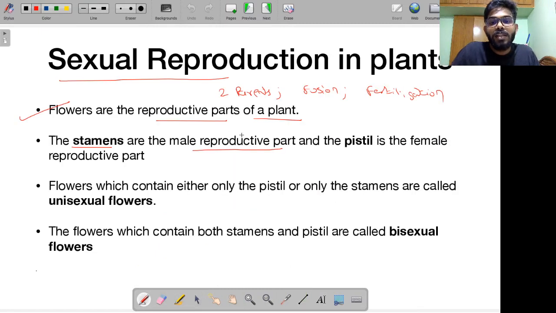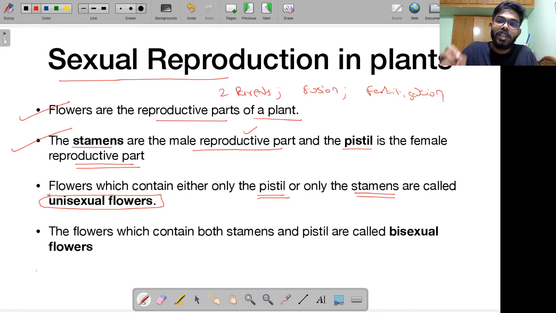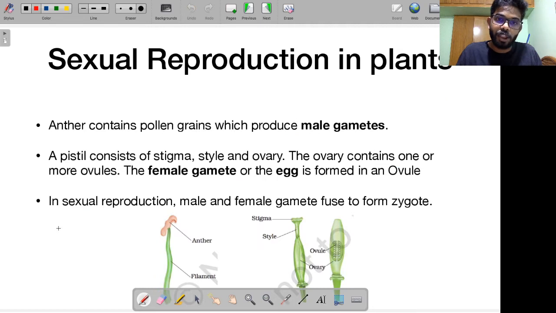The stamen is the male reproductive part, while the pistil is the female reproductive part. Flowers that contain either only a pistil, that is a female reproductive part, or only a stamen, that is a male reproductive part, are called unisexual flowers. That means you have a flower, remember, not plant, flower. You take a single flower, you will see just a pistil or just a stamen. Such flowers are called unisexual flowers. On the other hand, you can have flowers which have both the stamen and pistil. They have the male reproductive parts also, female reproductive parts also. This is called a bisexual flower. Just try to remember what a unisexual flower and a bisexual flower mean.